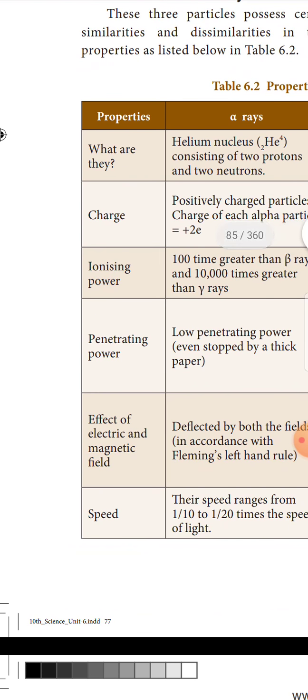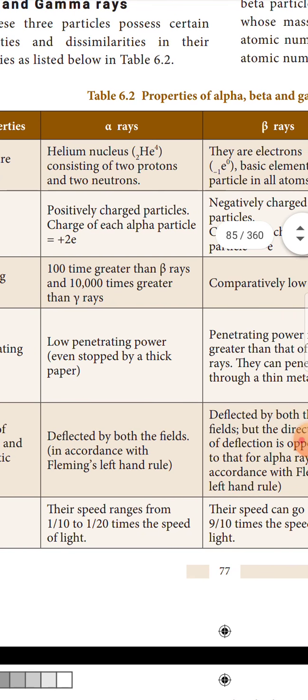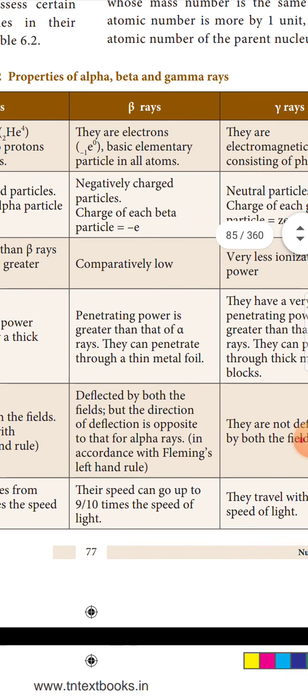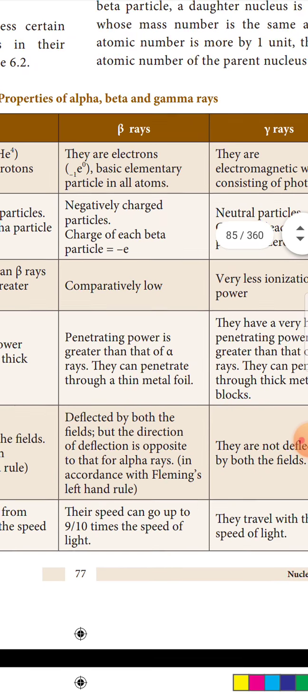So next one, the property charge. Alpha rays are positively charged particles. Charge of each alpha particle is equal to plus 2e. Beta rays are negatively charged particles, as electrons are negatively charged.